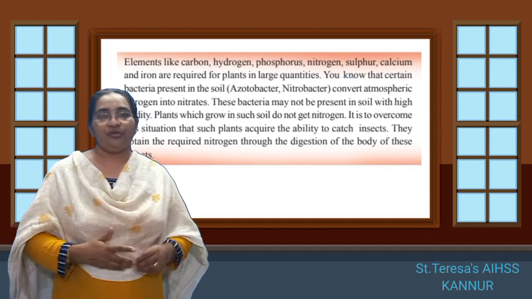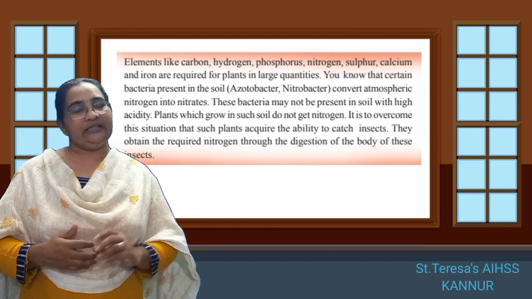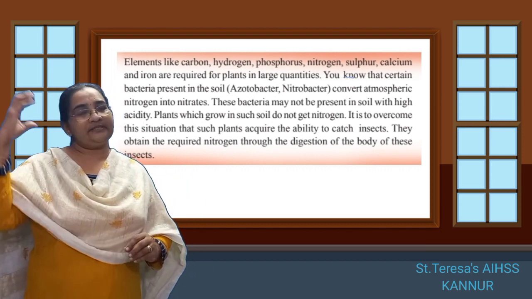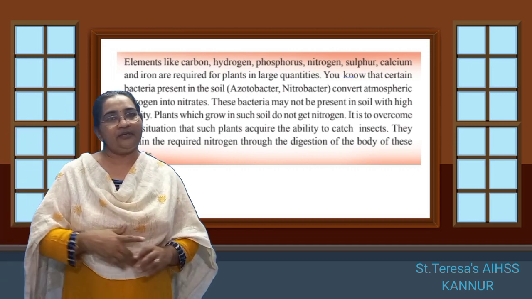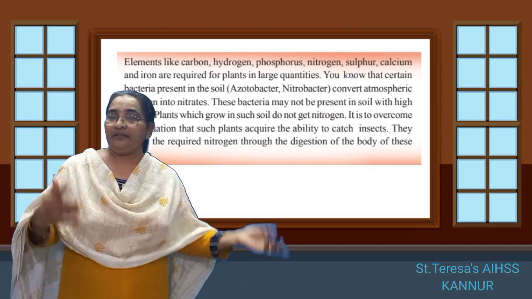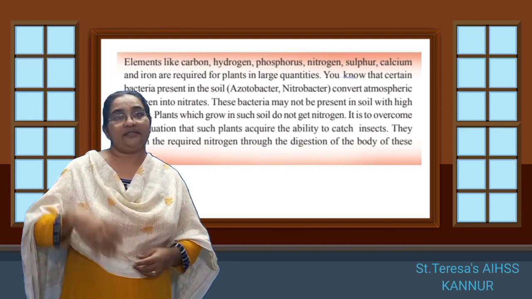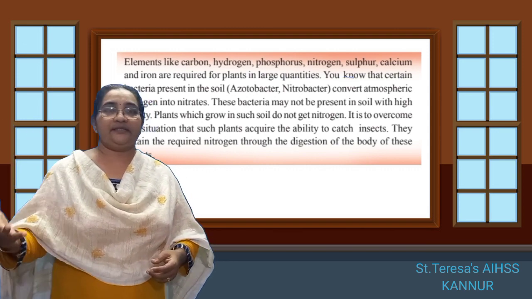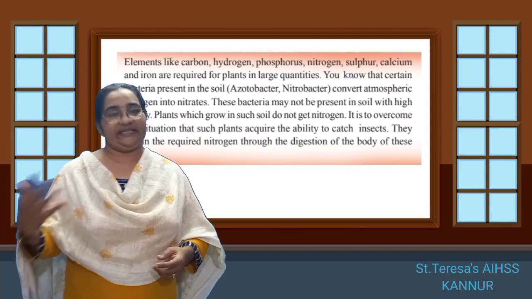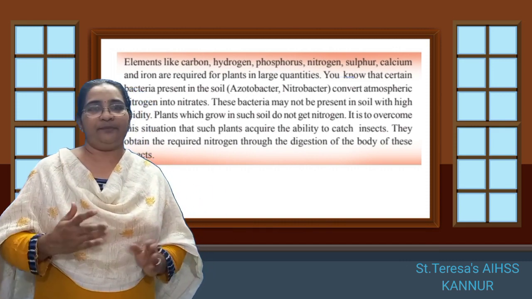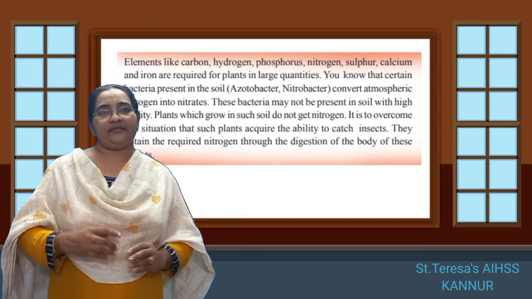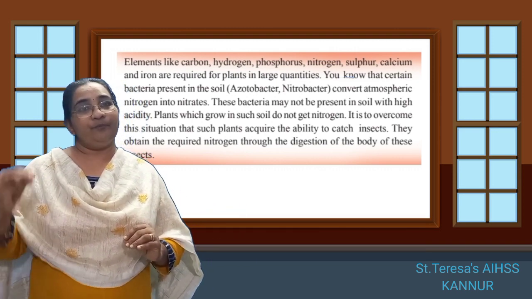So we know there are certain bacteria in the soil which convert the atmospheric nitrogen into nitrates and mix with the soil. Now in the previous class we learned about alkalines and acids. In some places the soil is more acidic.